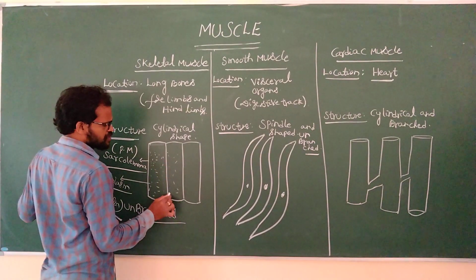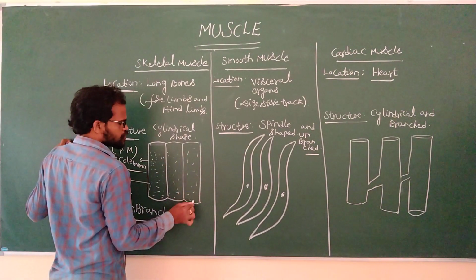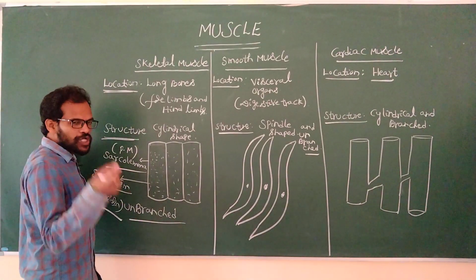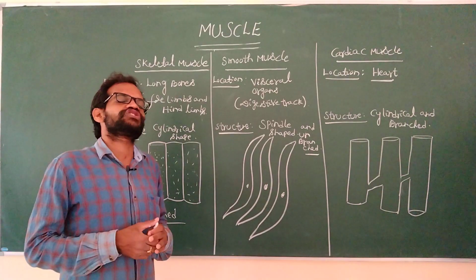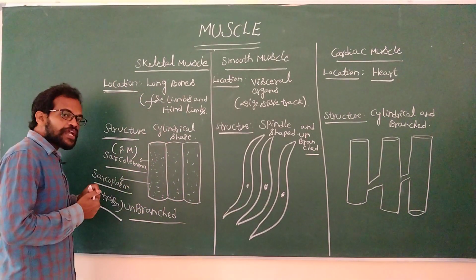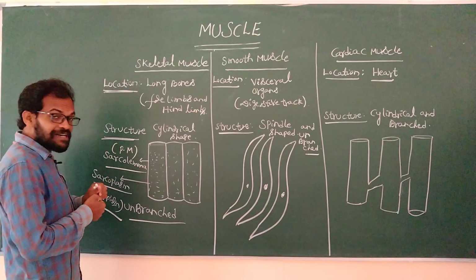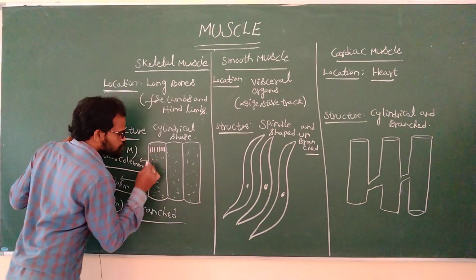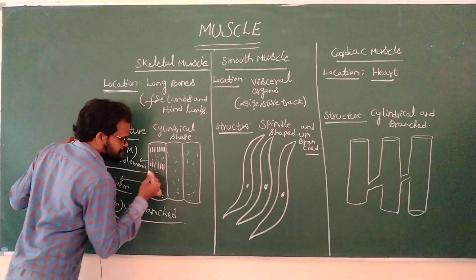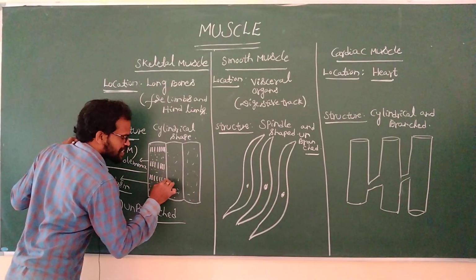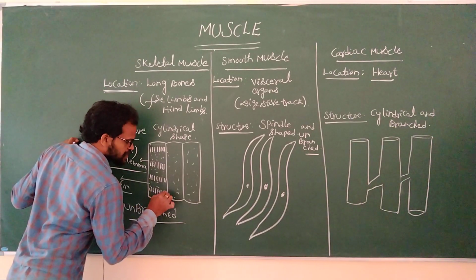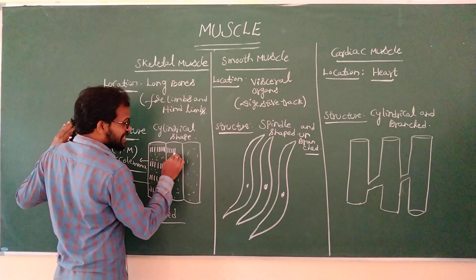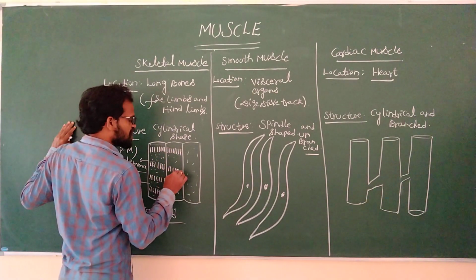Then take each muscle cell. It is filled with sarcoplasm and sarcoplasmic reticulum. The sarcoplasmic reticulum is the storage of calcium ions. If you observe the cytoplasm of the muscle cell of the skeletal muscle, small striations appear. These striations exist inside the cytoplasm.